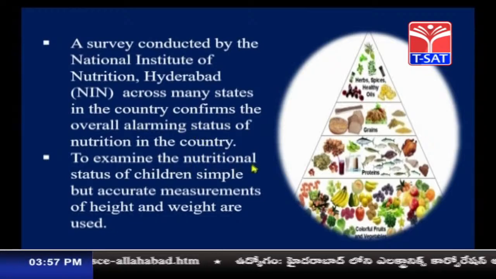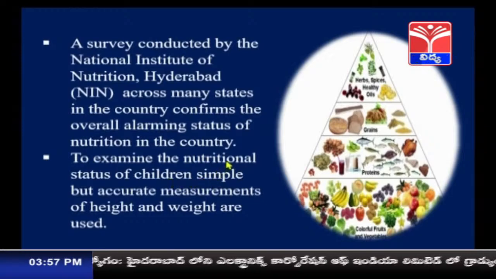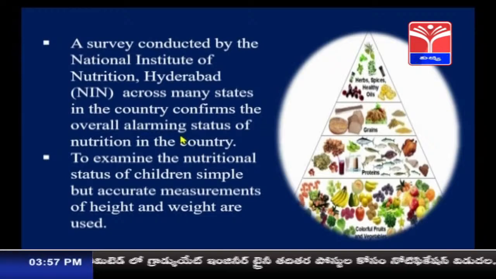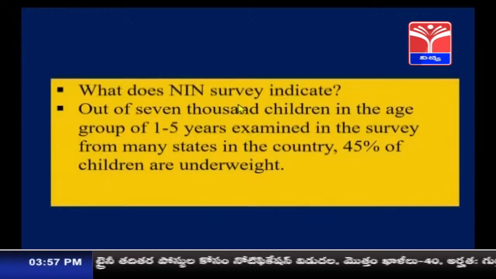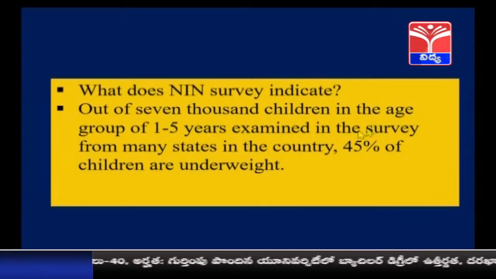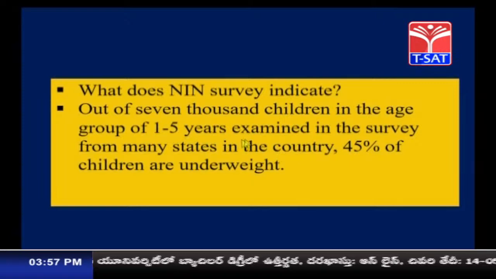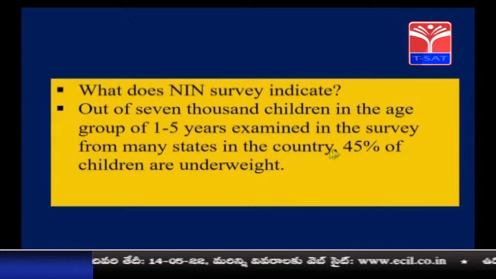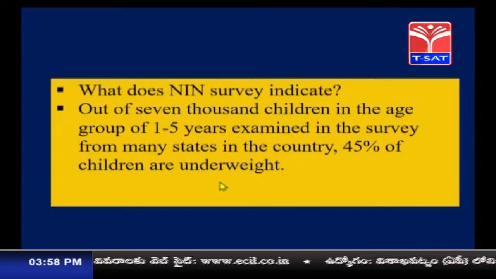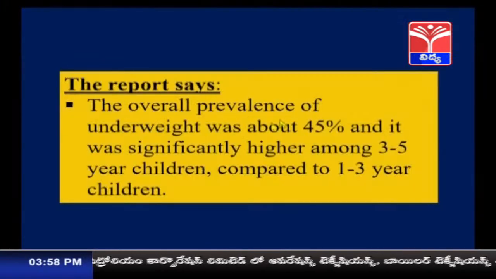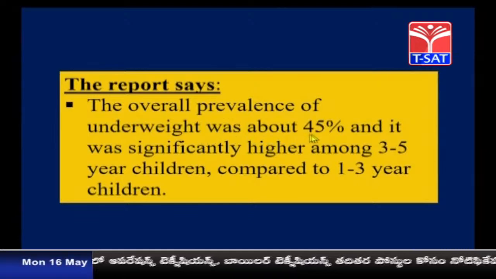So, to examine the nutritional status of children, simple measurements are taken, that is height and weight. What does the NIN survey indicate? Out of 7,000 children in the age group of 1 to 5 years examined in the survey from many states in the country, 45% of the children are underweight. What does the report say about this? The overall prevalence of underweight was about 45%.